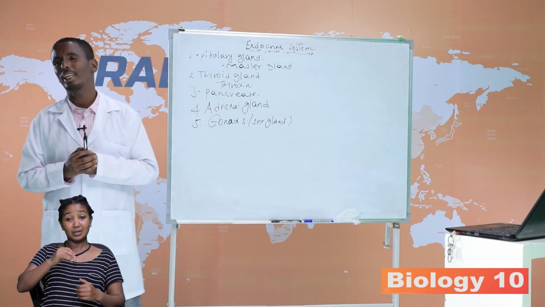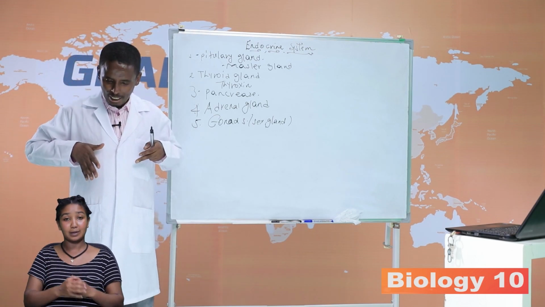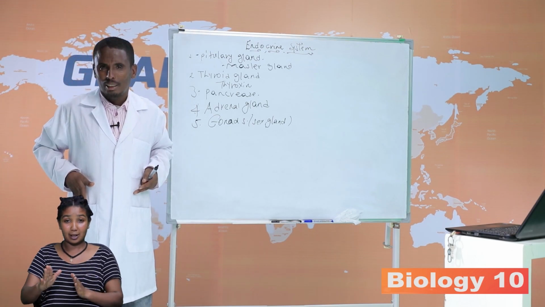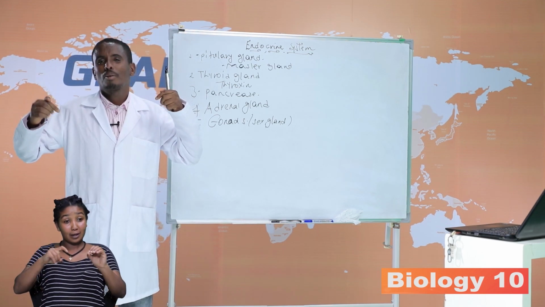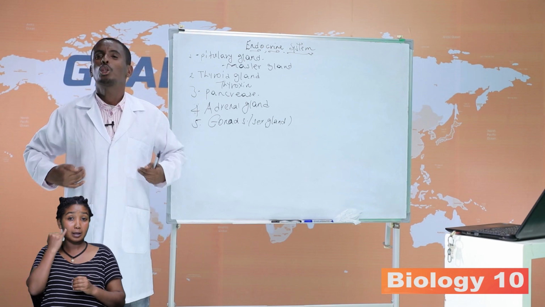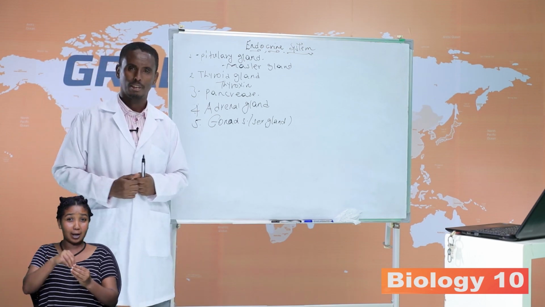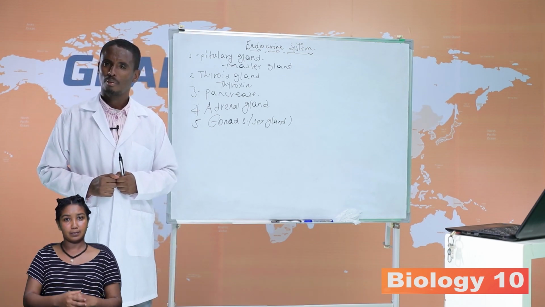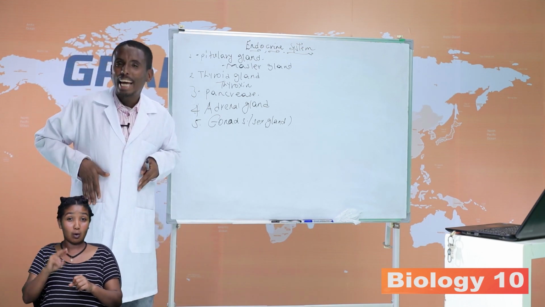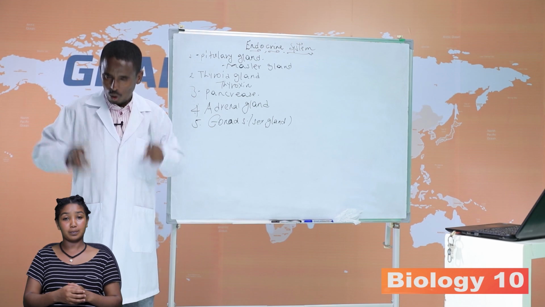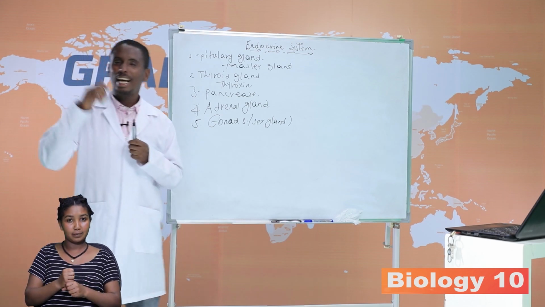Progesterone is very important in preparing the uterus to receive a fertilized egg by thickening it and producing additional blood vessels. So progesterone thickens and increases the lining of the endometrium wall to receive a fertilized egg.